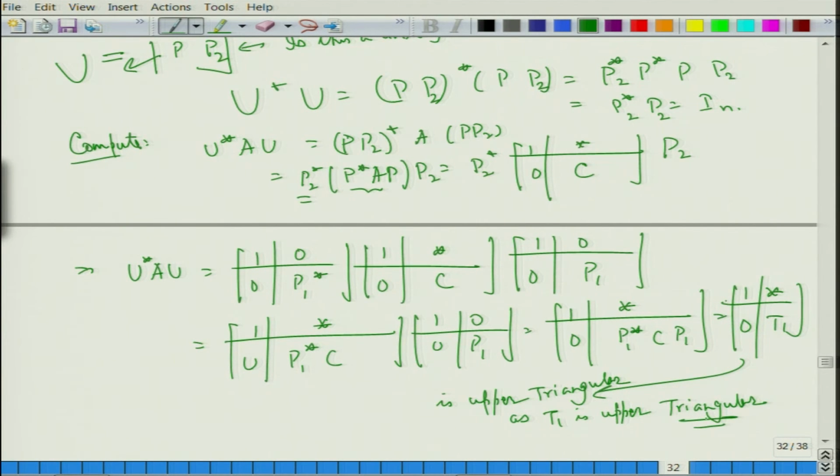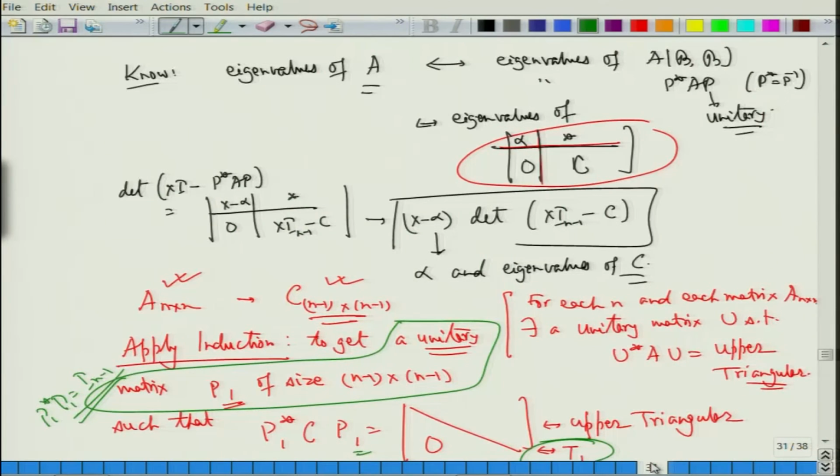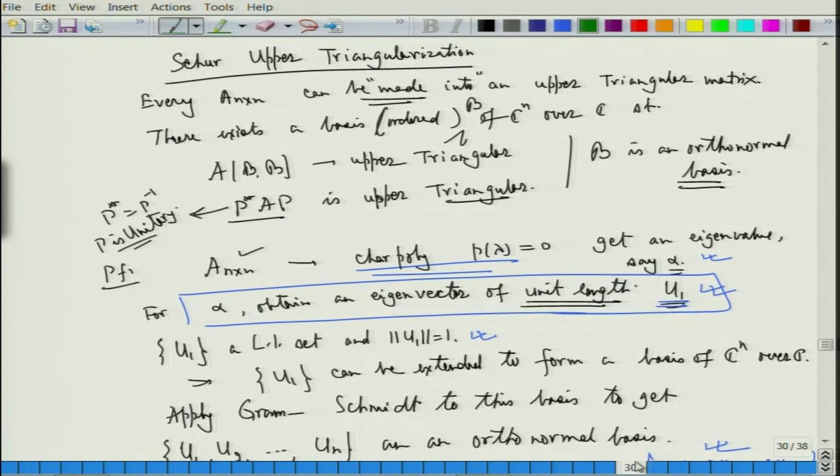Let us look at what we have done. This is a very important theorem. First thing we did, we wanted to prove the Schur upper triangularization: given a matrix A, there exists a unitary matrix P such that P star A P is triangular.